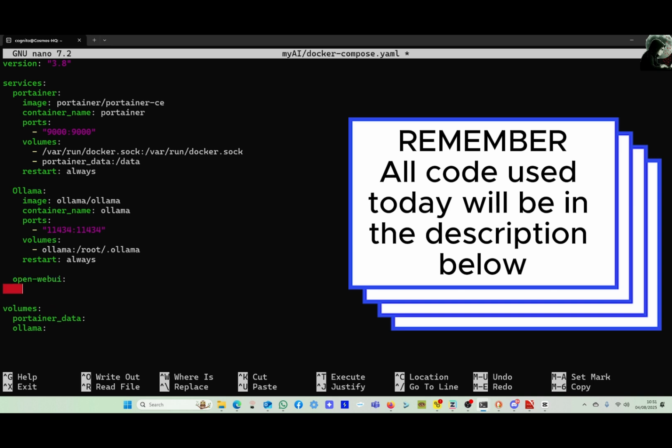Start typing open-webui. Image: ghcr.io/open-webui/open-webui:main.